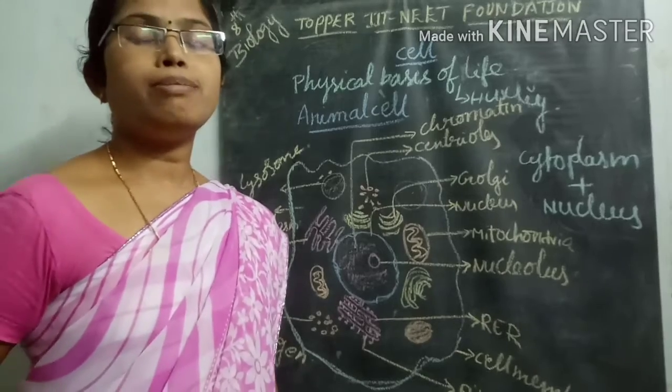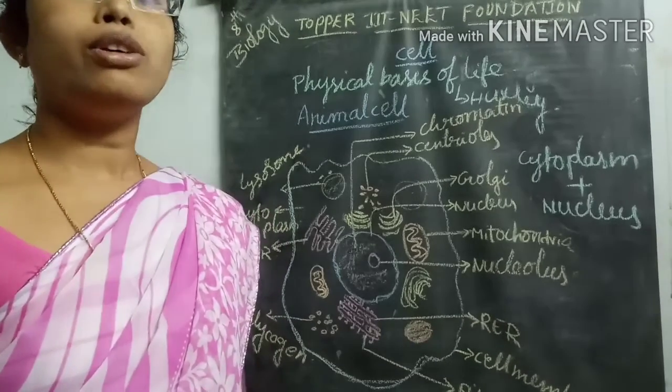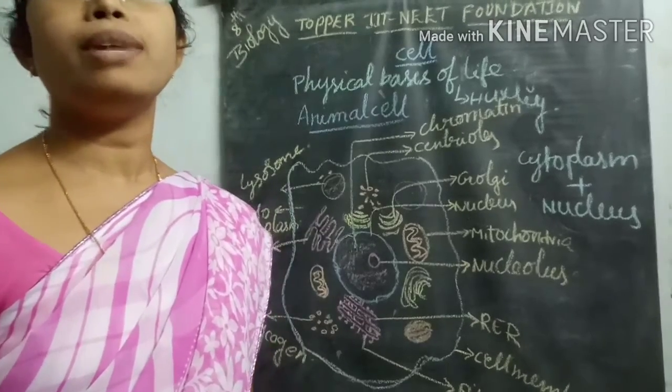This plasma membrane is made of carbohydrates, proteins and lipid materials.